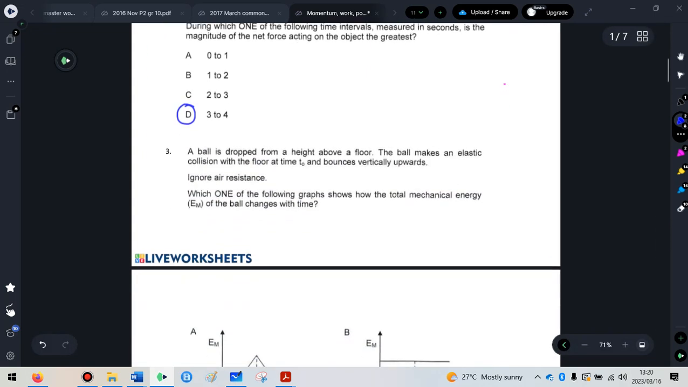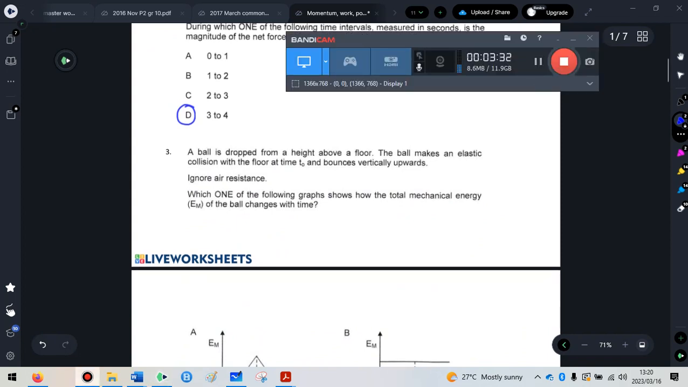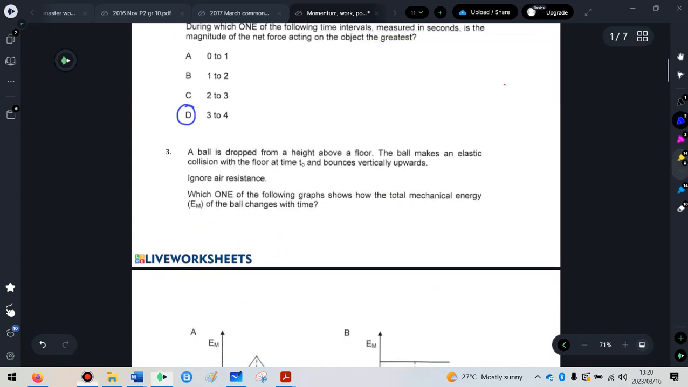Question 3. A ball is dropped from a height above a floor. The ball makes an elastic collision, which is crucial, so highlight words like that. We'll highlight words like constant velocity, elastic collision, released, which means the initial velocity is 0. So it says it has an elastic collision with the floor at time t0 and bounces vertically upwards.